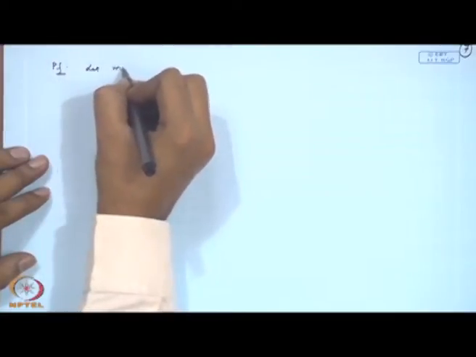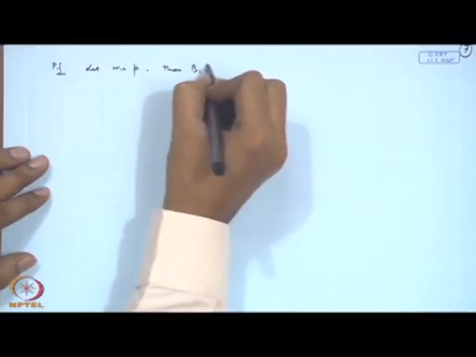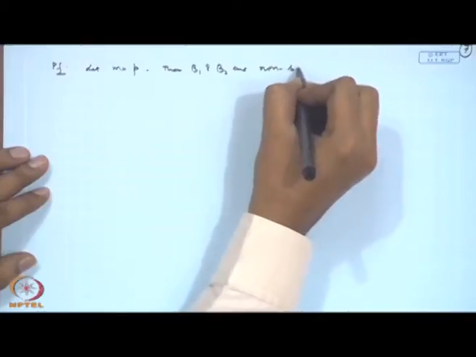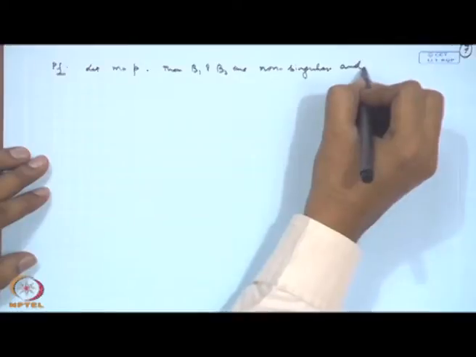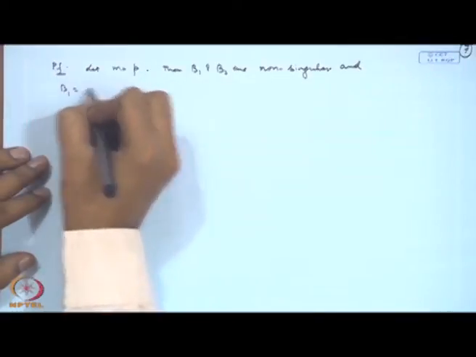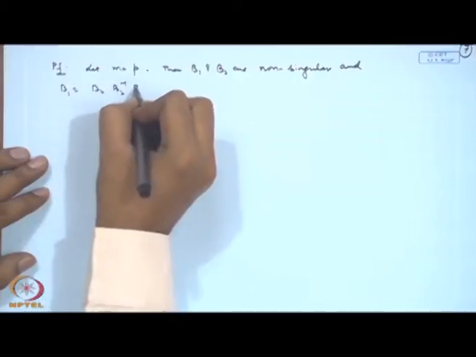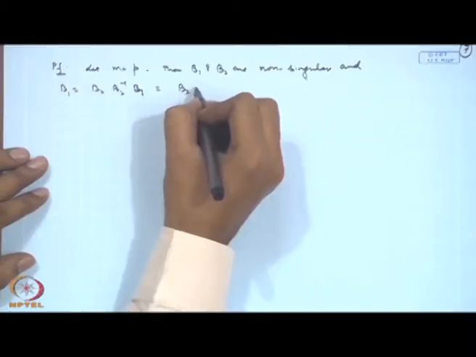Let us consider, say, m is equal to p, then B1 and B2 are non-singular, and then we can write B1 as B2 times B2 inverse B1, that we can write as B2 and some matrix.